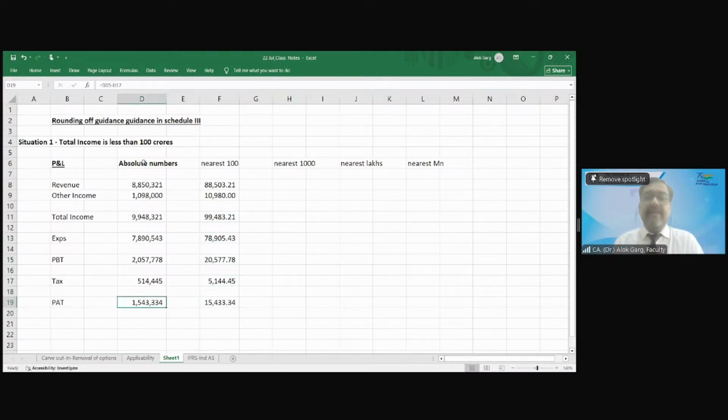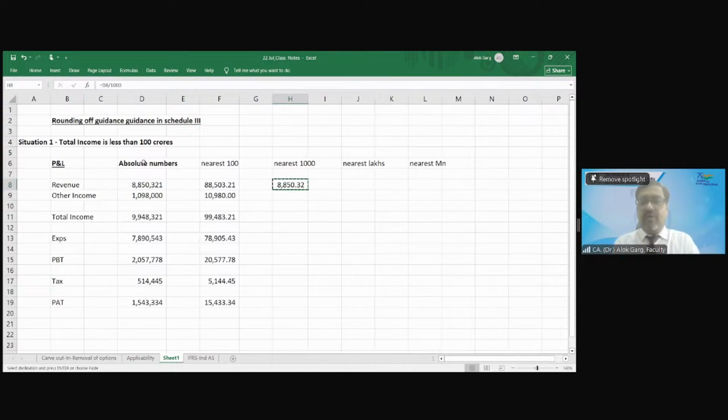So instead of writing 88,50,321, if it is nearest 100, we can write 88,503 hundreds. If it is nearest thousands, what should we do? Divide by 1000. And your presentation could be at 2 decimal level also. If you want to remove the decimal, you can remove the decimal also. It is not mandatory, right?